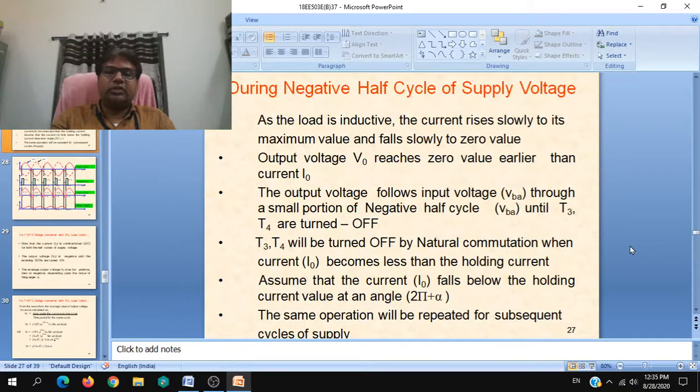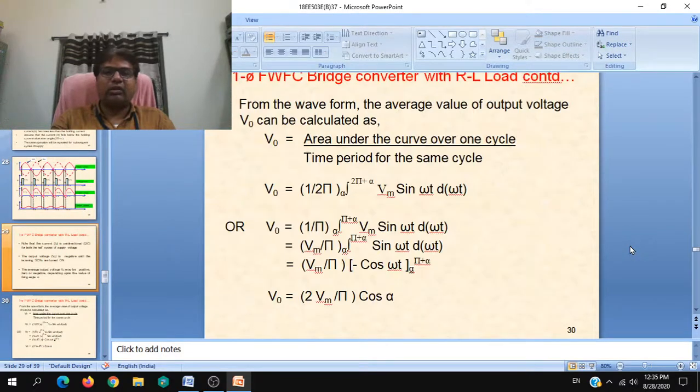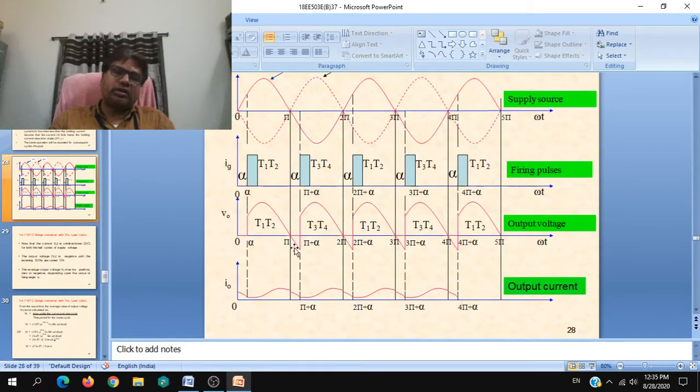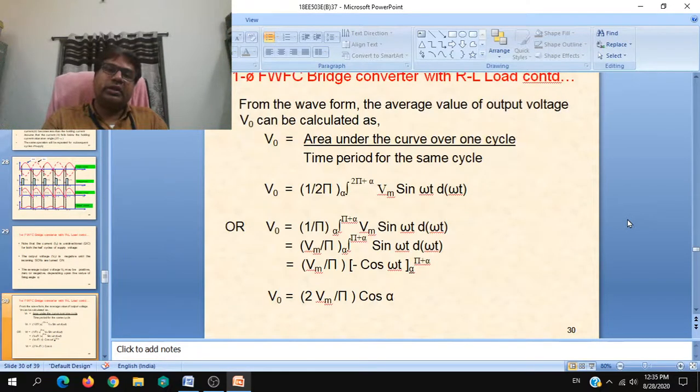So these are the things you have to explain for the answer and write accordingly, and also mention the average output voltage. As voltage is discontinuous and positive and also negative, the average output voltage will be less than the actual value of the input voltage waveform, and current will be lagging behind the voltage by this angle, its power factor angle. So that you have to explain, and accordingly average output voltage can be calculated as this equation, and eventually this is the expression for it, 2 Vm by pi into cos alpha.